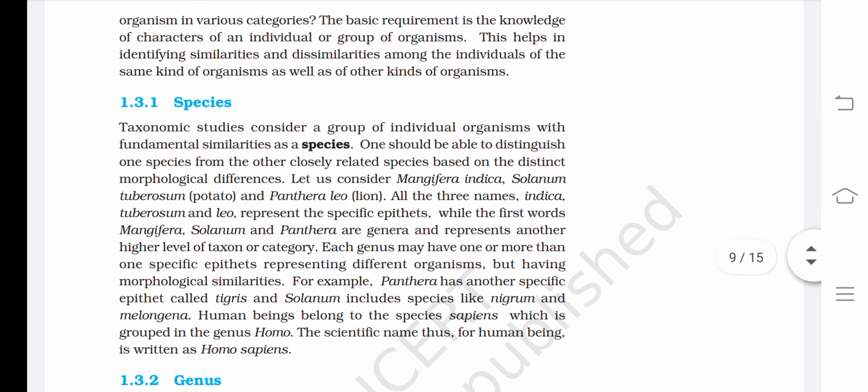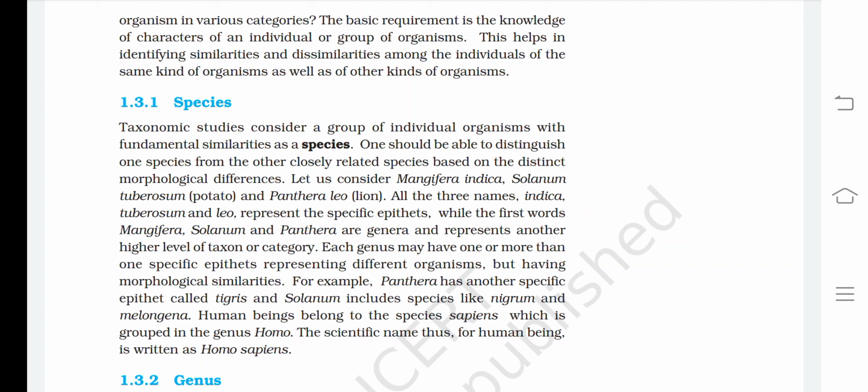Taxonomic studies consider a group of individual organisms with fundamental similarities as a species. One should be able to distinguish one species from the other closely related species based on the distinct morphological differences. Let us consider Mangifera indica, Solanum tuberosum, potato, Panthera leo, lion.